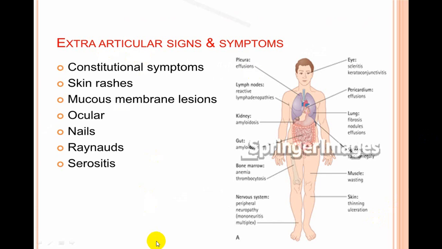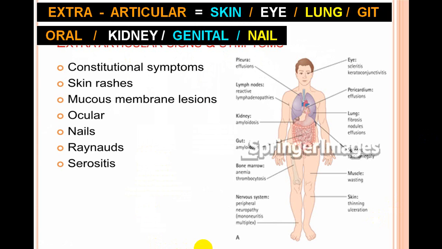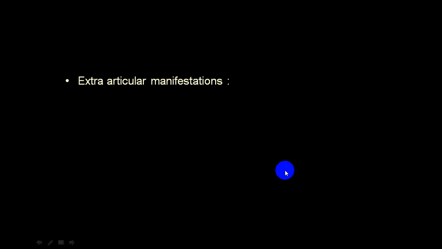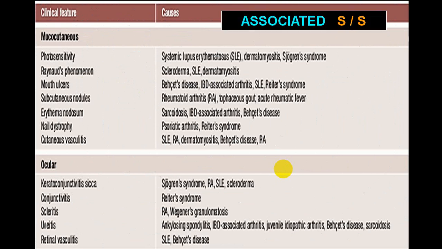These are all extra-articular manifestations we have. Now these are all the slides which you can go through. You can have skin, eye, lung, GI tract, oral, kidney, genitals, nails involved, and you can go through all these different slides. We have told you that extra-articular manifestations will be very common in all these groups: connective tissue disorders, RA, spondyloarthritis, polymyalgia rheumatica, etc. Try to look for all those findings. Have a pause, go through all. It is a very, very long chapter, so I am skipping all these things in between. These are all associated features.